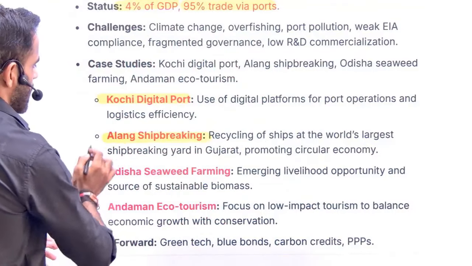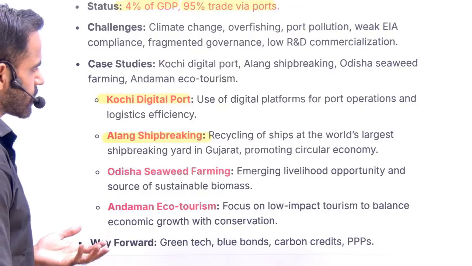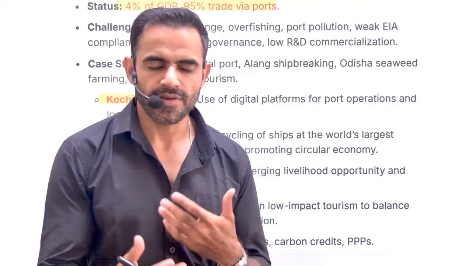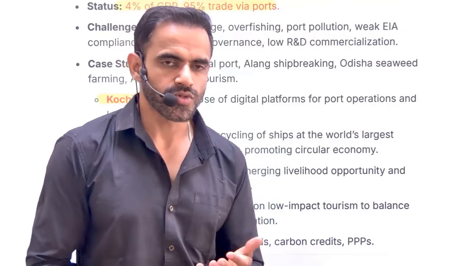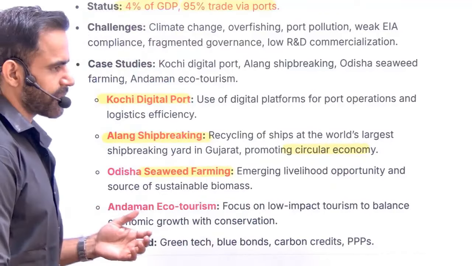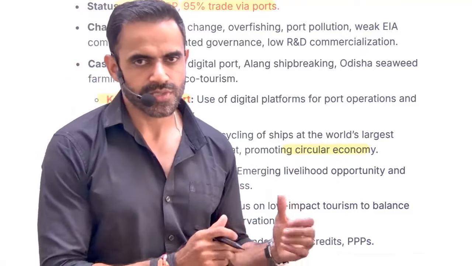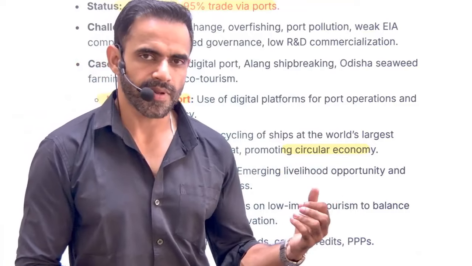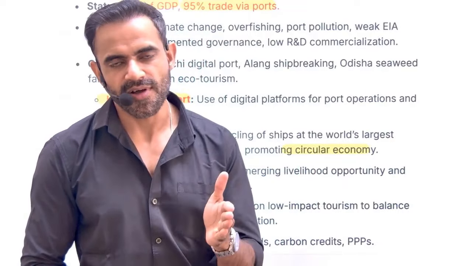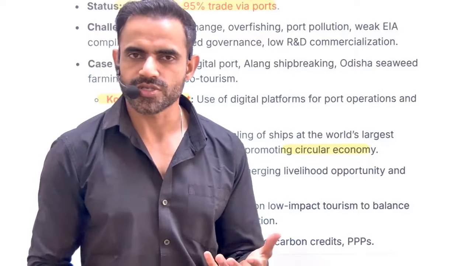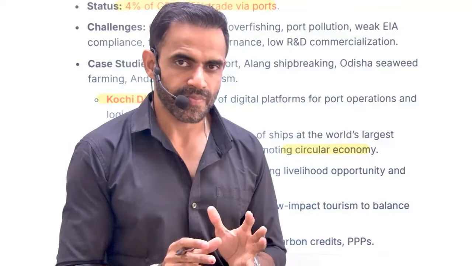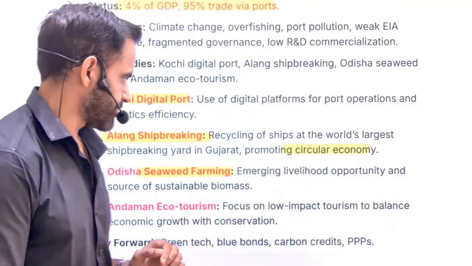Second is the ship breaking industry. This is situated in Gujarat. Ship breaking basically means old ships will be dismantled, and then we are going to recycle these components. This is going to promote the circular economy. Then there is seaweed farming. Too much dependency on marine resources such as fish will create problems because these resources are depleting. That's why in Odisha, seaweed farming was promoted, and it is giving us good results. So this can be an alternative income source for the fishermen. Right now they are heavily dependent on fish.